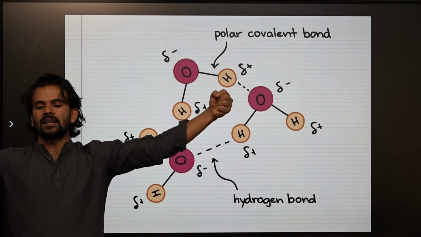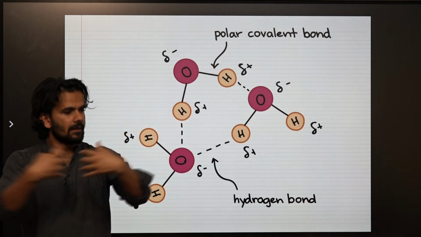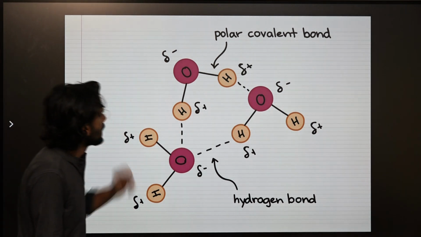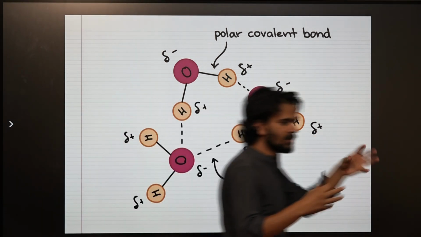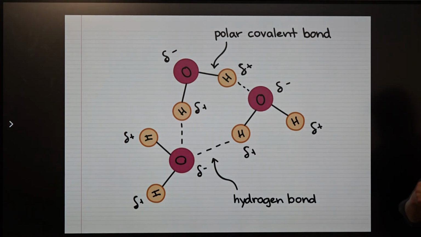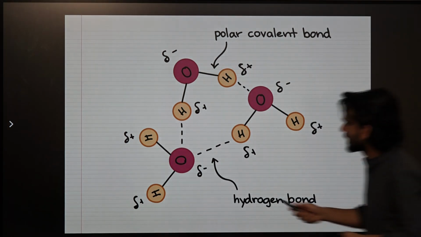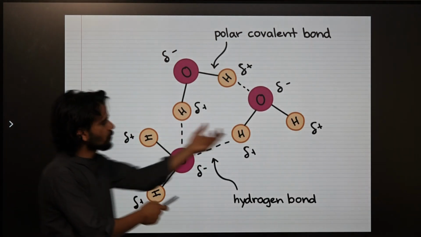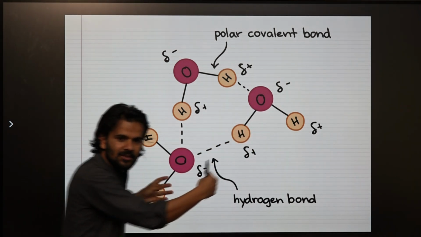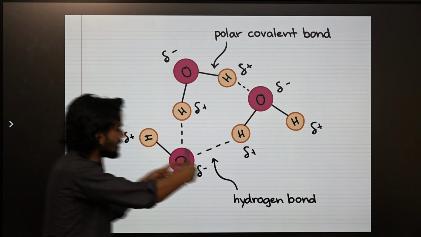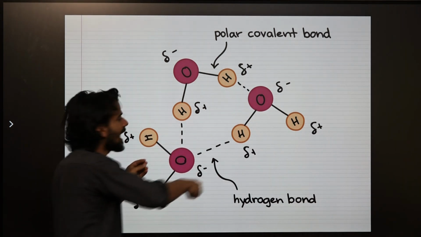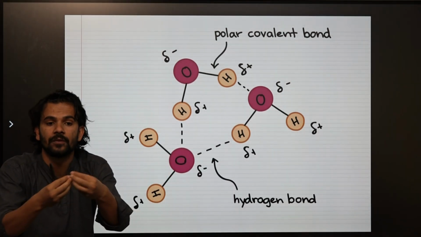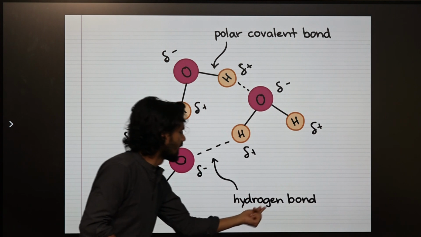Whenever you have positive and negative, what happens? There will be a force of attraction between opposite charges. So between water molecules there will be a force of attraction. Oxygen is negative, hydrogen is positive, so they will try to be together. The oxygen of one molecule and the hydrogen of another molecule will try to come closer. There will be a force of attraction. That's called the hydrogen bond.